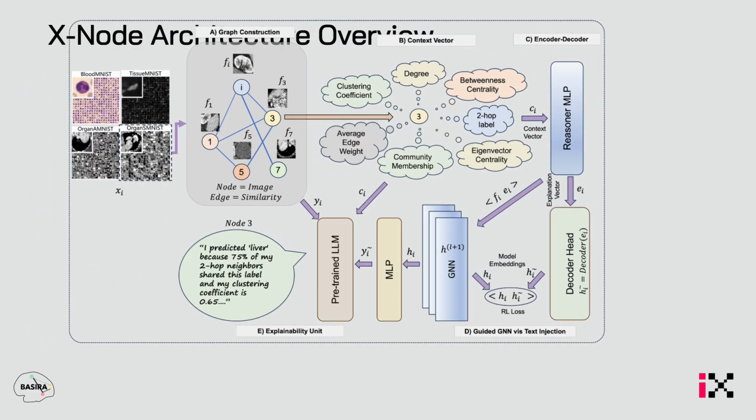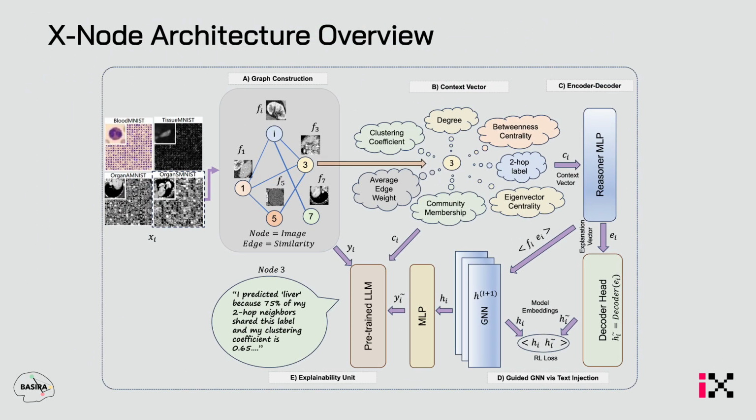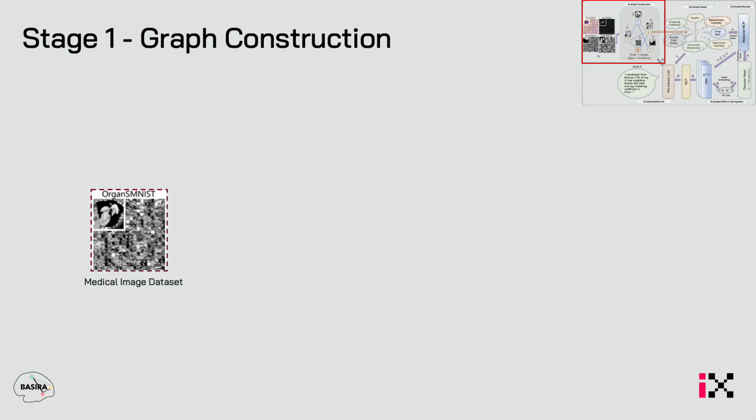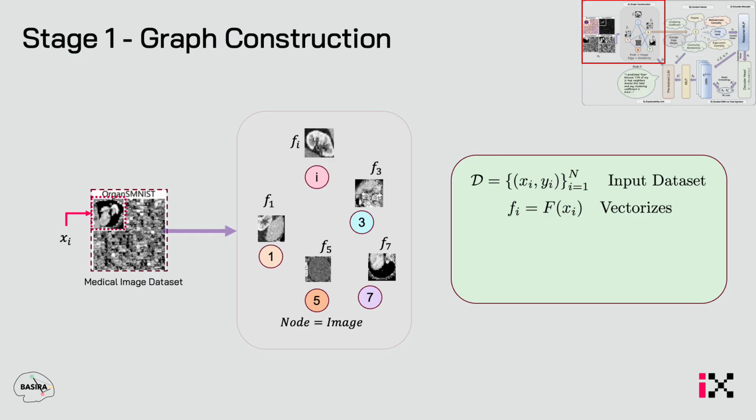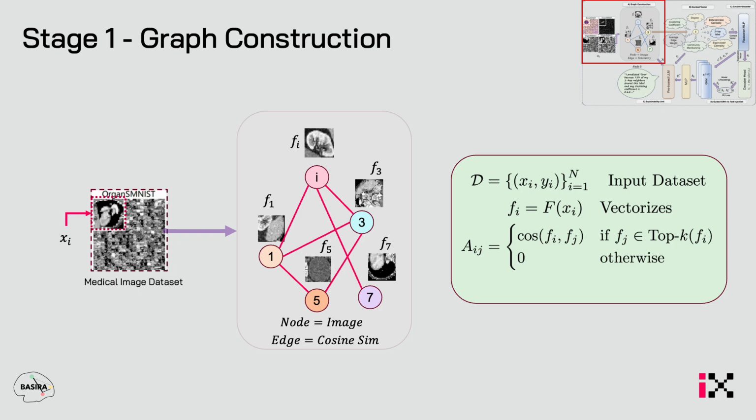So the overall architecture of this is that we have multiple steps, and we'll go through each step one by one. First step, graph construction. So we have a medical image dataset. From this whole dataset, we take a particular image, for example, X_i, and obviously there is an associated label with it, Y_i, that will link to the dataset. This X is converted into F_i, that is, we vectorize all those PNGs of each image into a vector, and each node is representing a particular image. Then with each F_i, we find a cosine similarity between F_i and F_j, and we take the top k and create the edges. And that forms our adjacency matrix. And bingo, we have our graph with vertices, which are the nodes, the edges, the adjacency matrix, and X are the features of the nodes.